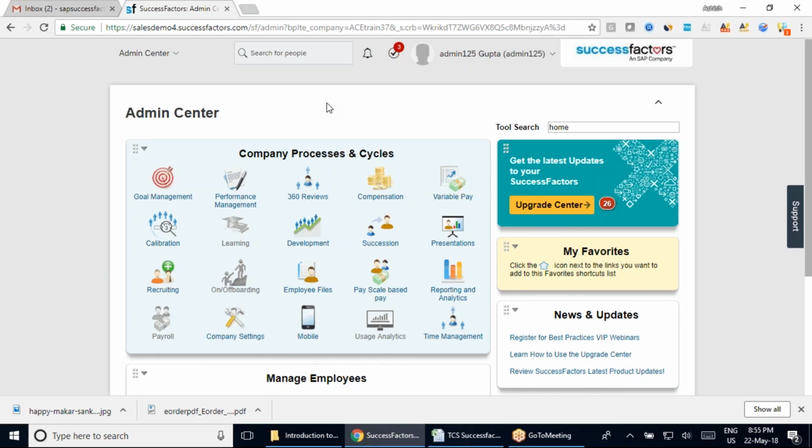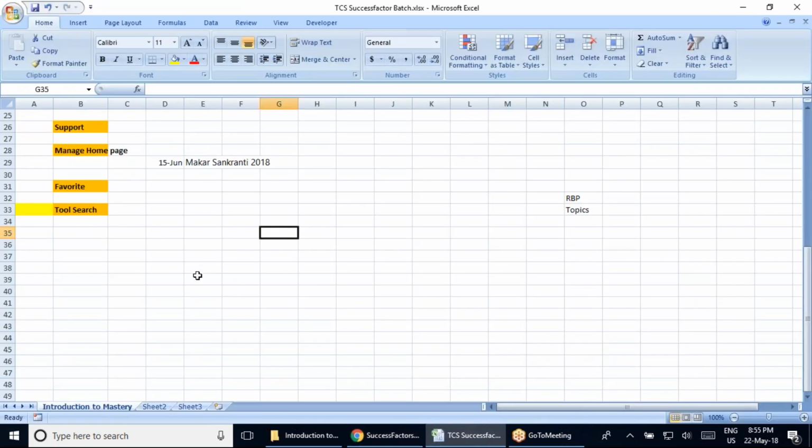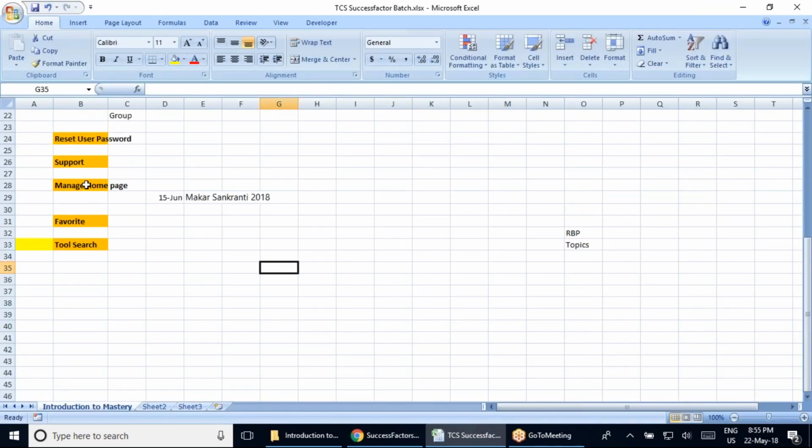You can see, to cover your manage homepage has taken me a complete 2 days. Certain topics are long, and you would also like to see all the sections in the topics that we are covering, right? I can't cover half of it and then say, you do the other half on your own. So it will take some time, so just have some patience, and all those topics will be done then.